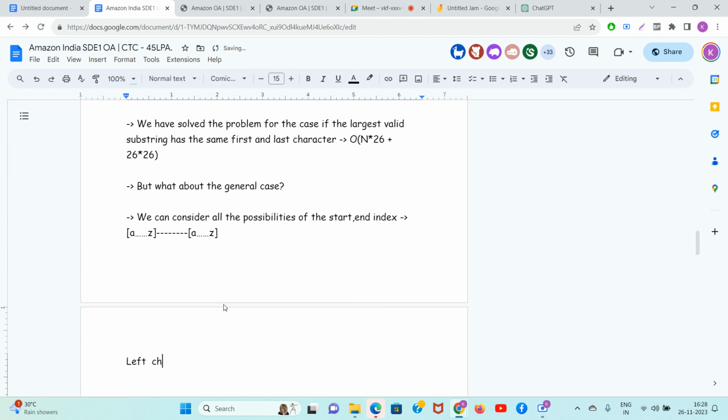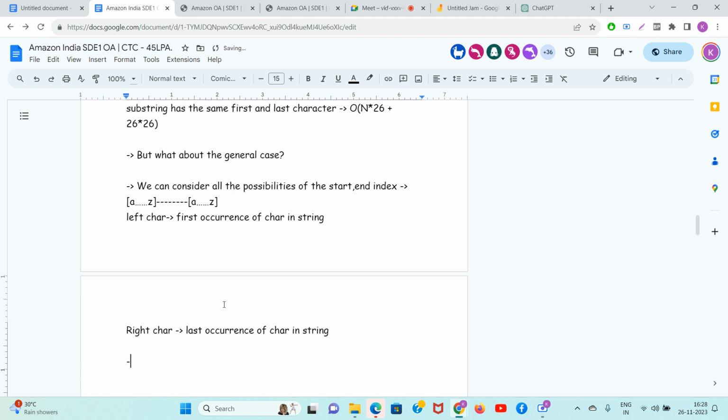Left char will be the first occurrence of char in the string. Right char should always be the last occurrence of char in the string.